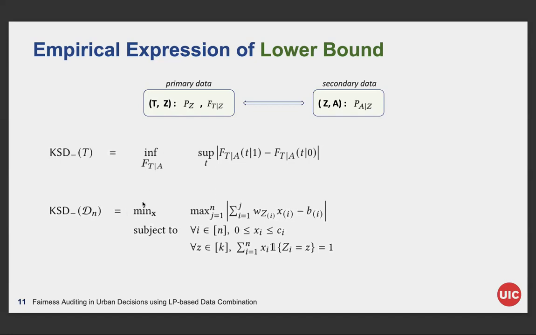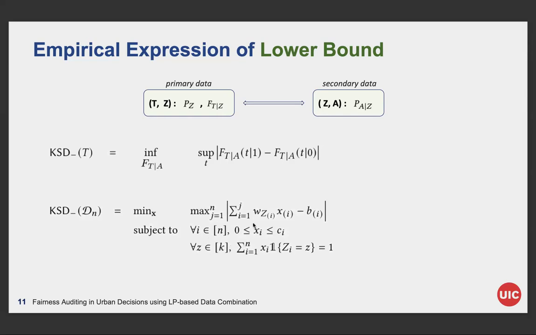Here, the minimization over X is finding the coupling which leads to the smallest disparity, and the maximization over J is finding the difference between CDFs. All the intermediate variables are empirical expression of the two data sources. At this point, we observe that both the objective function and the constraints are convex.